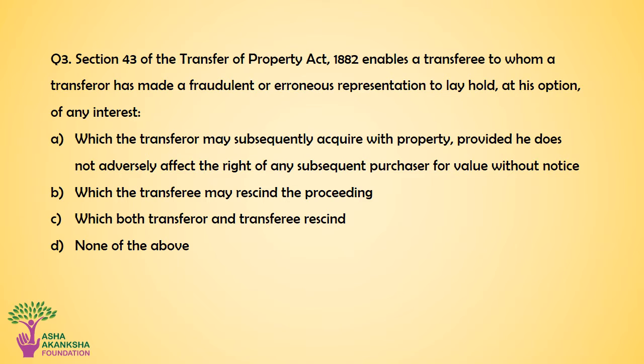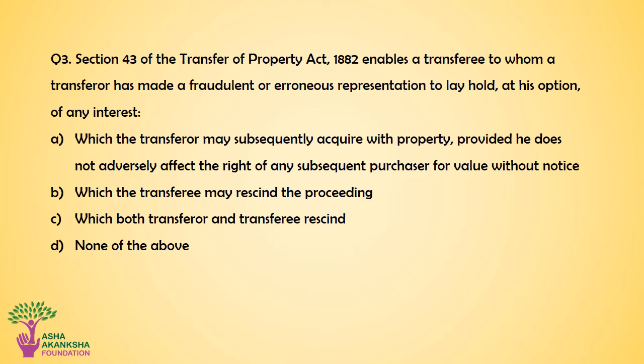Question number 3. Section 43 of the Transfer of Property Act 1882 enables a transferee to whom a transferor has made a fraudulent or erroneous representation to lay hold at his option of any interest, option A, which the transferor may subsequently acquire with property provided he does not adversely affect the right of any subsequent purchaser for value without notice, option B, which the transferee may rescind in the proceedings, option C, which both transferor and transferee rescind, or option D, none of the above.